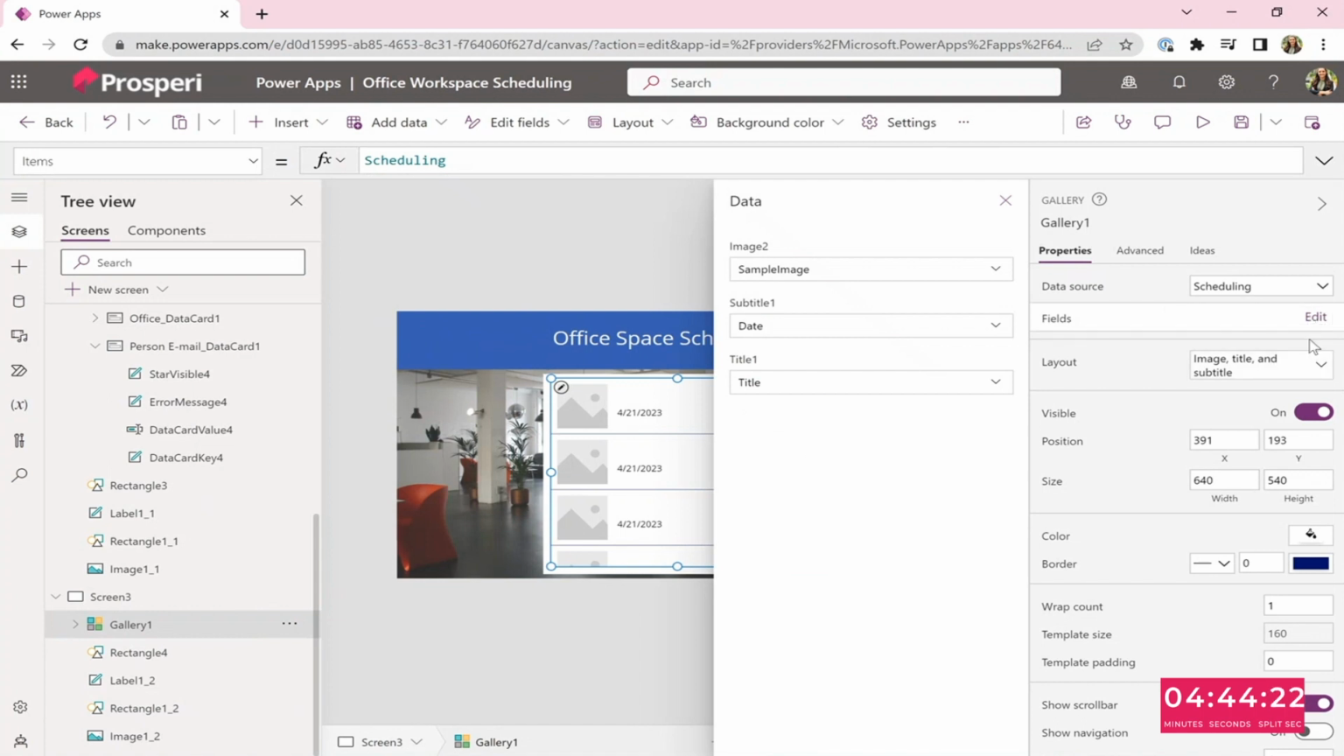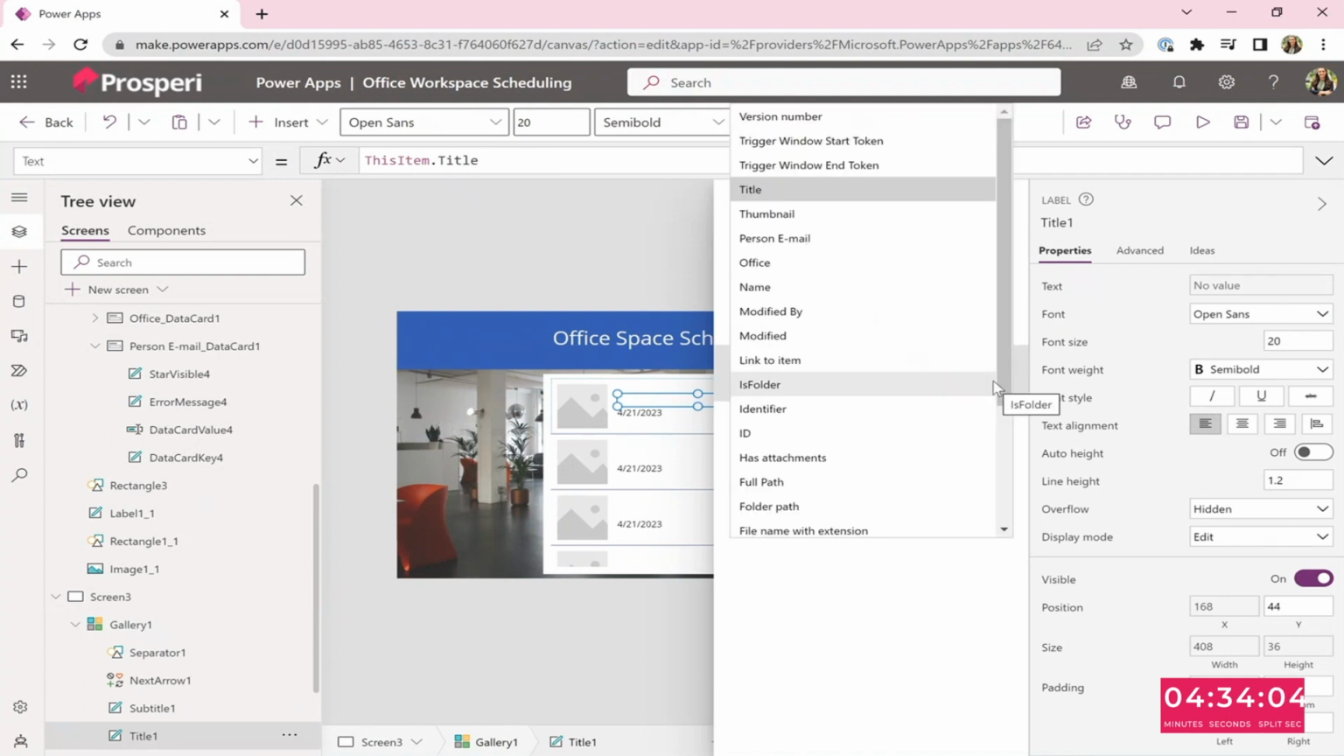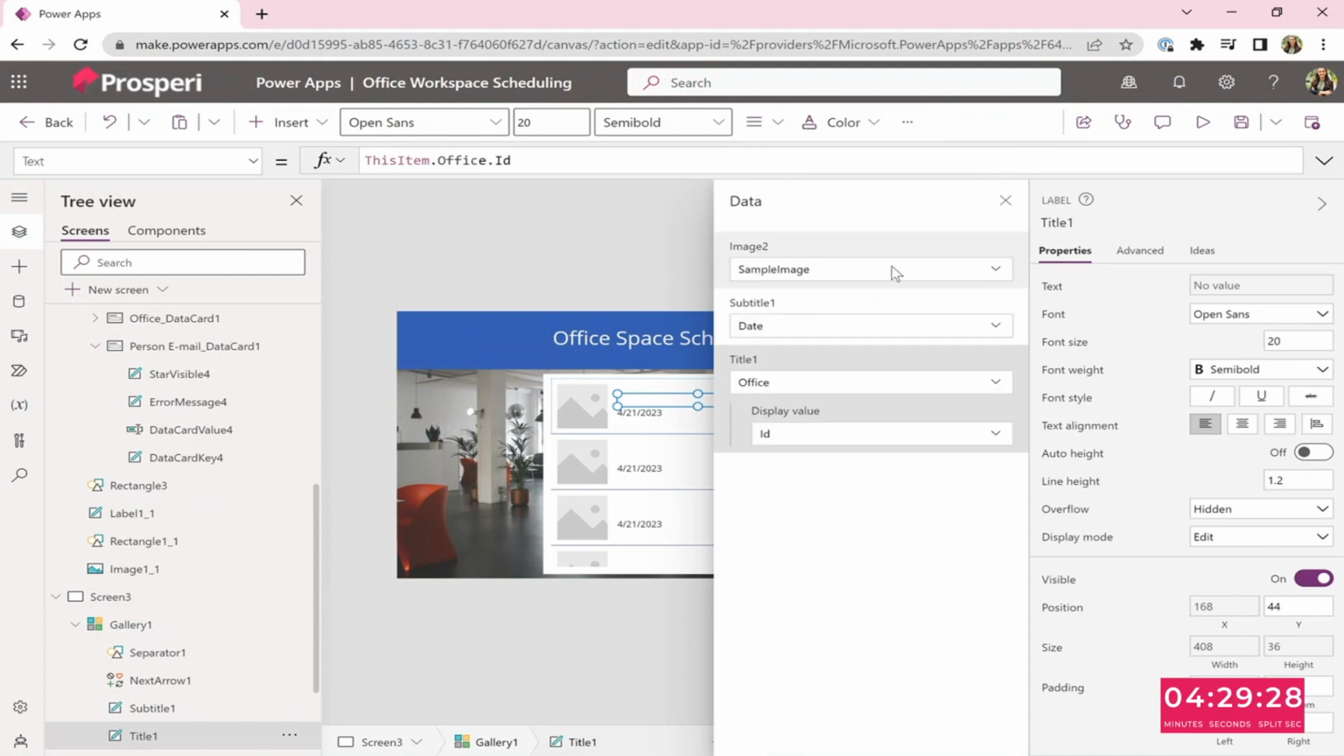Right. So we're going to change title 1. Title, the last thing. We're going to change that to office, which is the office name. And we're going to change the ID to value. Because we don't want the office ID, we actually want the office name. That makes sense. And then subtitle, you can just leave the date.